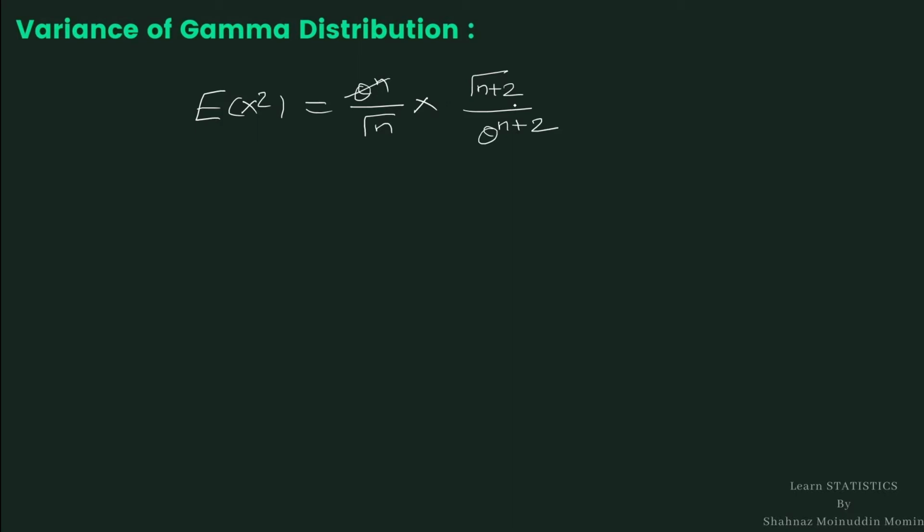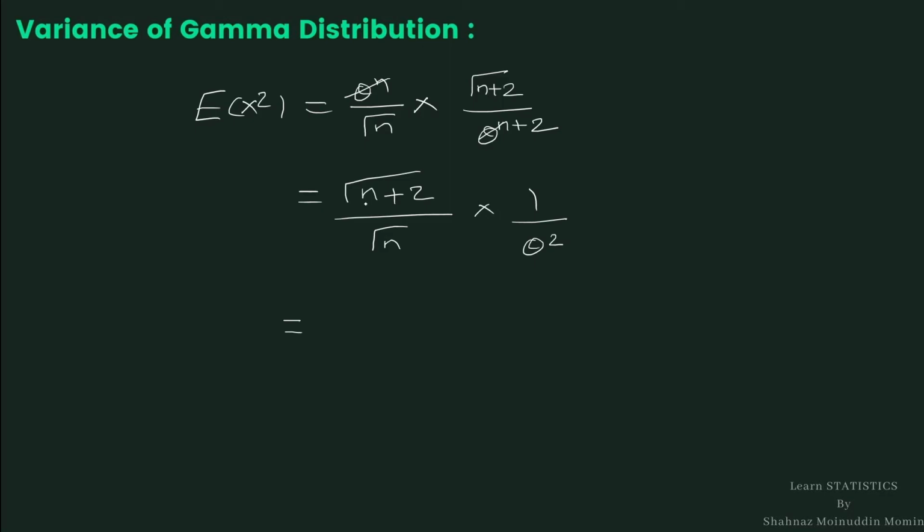This theta raised to n and theta raised to n from the denominator get cancelled, and it is gamma n plus 2 divided by gamma n multiplied by 1 by theta square.